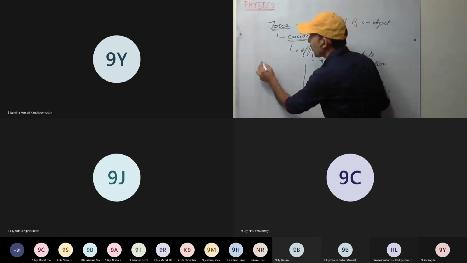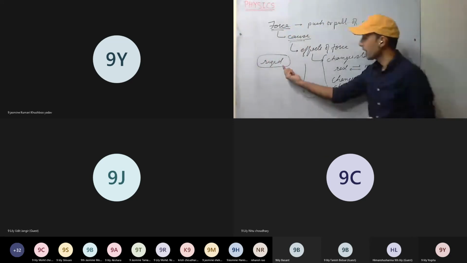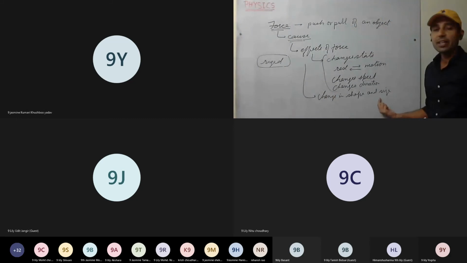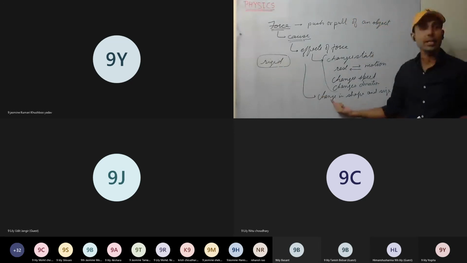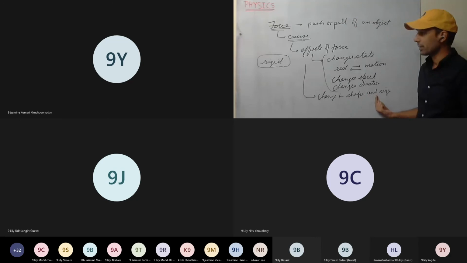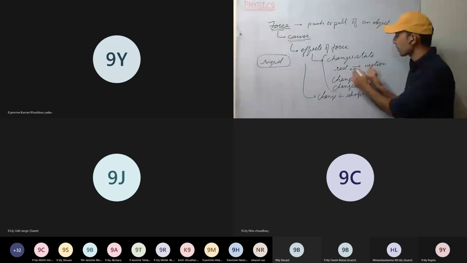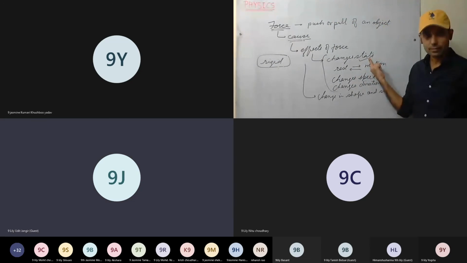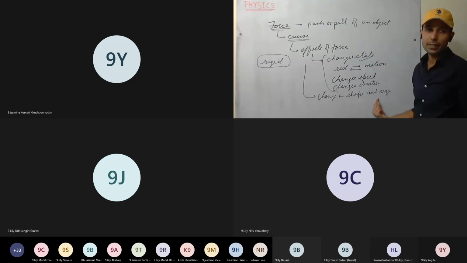So see here now, if a body is very rigid, there is very little, or we can say negligible, chance of change in shape and size. When you apply a force on a rigid body, mainly its state will change, because there is a negligible chance of change in shape and size.